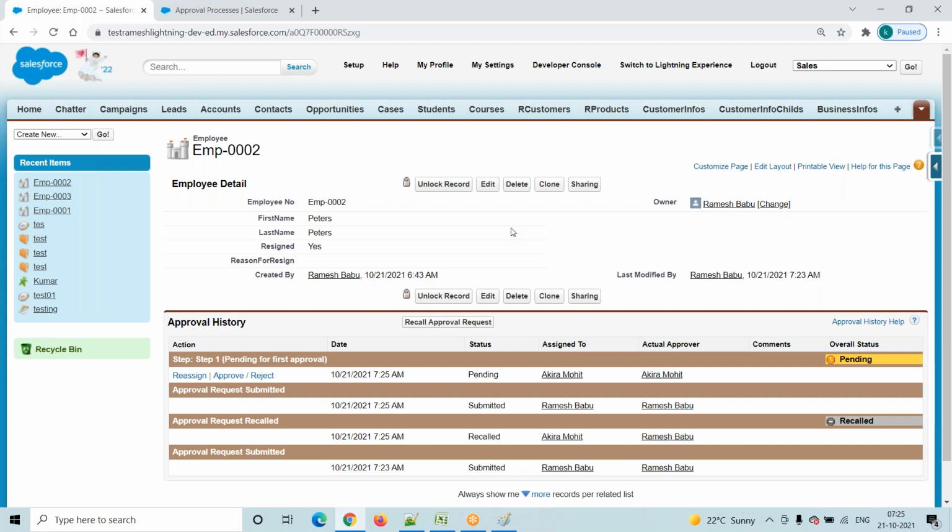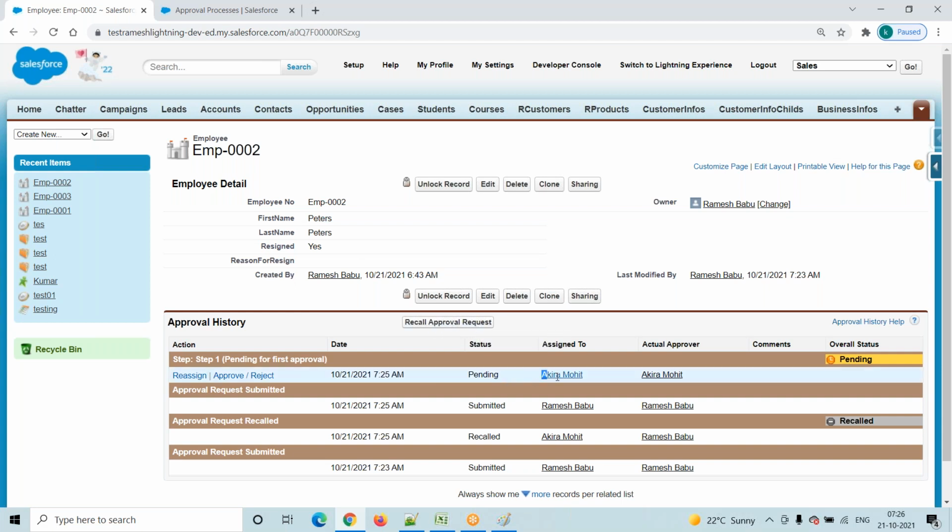Then only you have rights on this particular record. Up to that you have to wait. So here the observation is, when the user clicks on the submit for approval button, the first step is the system will lock the record. Locking the record means the submitter will not perform any actions on the record. If he wants to, he should recall the approval request.